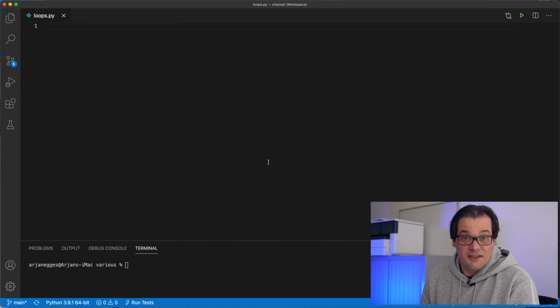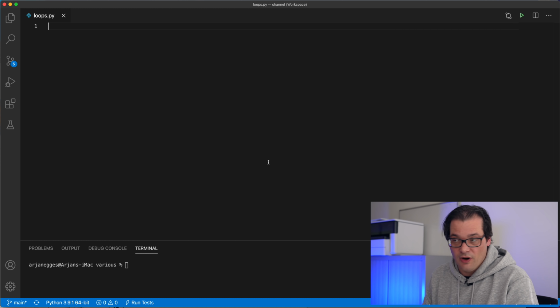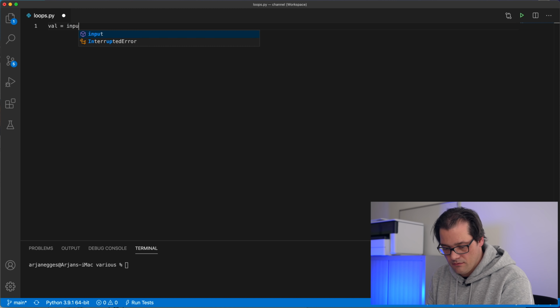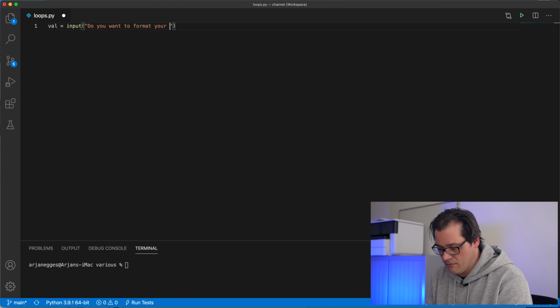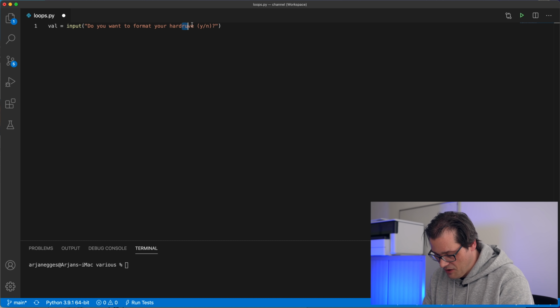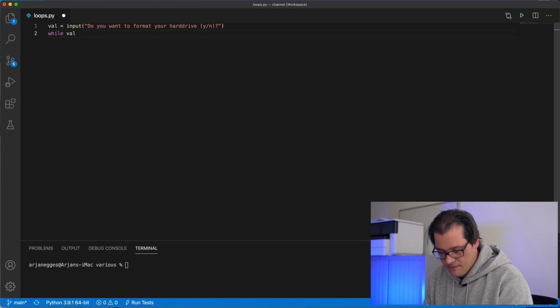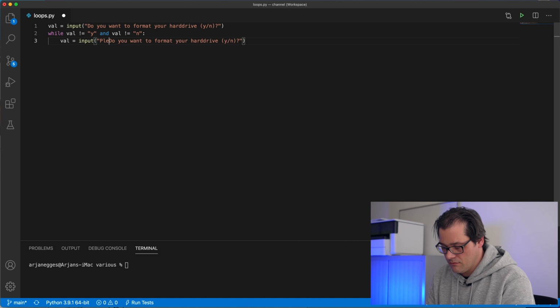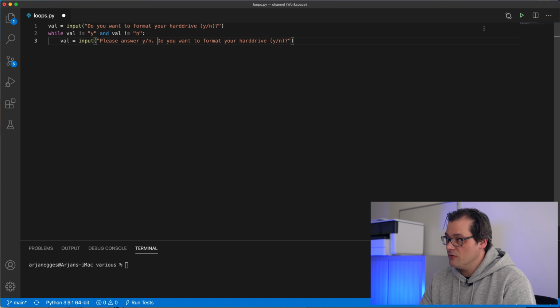Anyway, let's dive straight in with an example. Let's start with the textbook example of using a while loop, user input. I should learn how to type. There. So we're reading an input from user from the keyboard, and then of course we expect the user to write either yes or no. So if the user doesn't do that, we need to repeat asking for a value until that happens, which is where the while loop comes in. And this is what happens when I run this program.